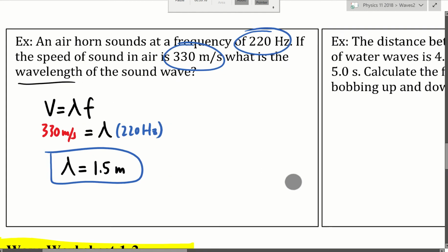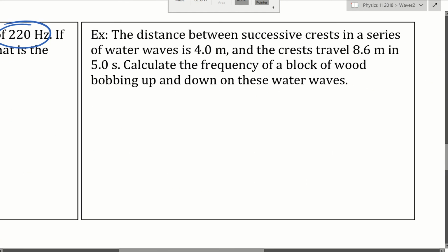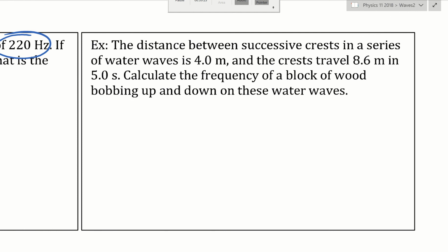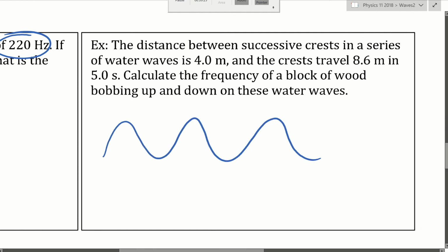All right, now let's look at another one. The distance between successive crests in a series of water waves is 4 meters. Now they're claiming that there is a series of water waves like this, and successive crests means if you look at one crest compared to the next crest, the distance between them is 4 meters.